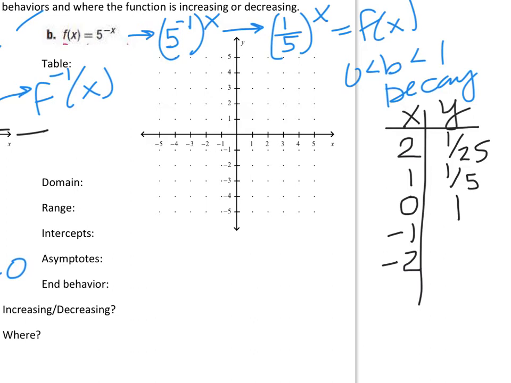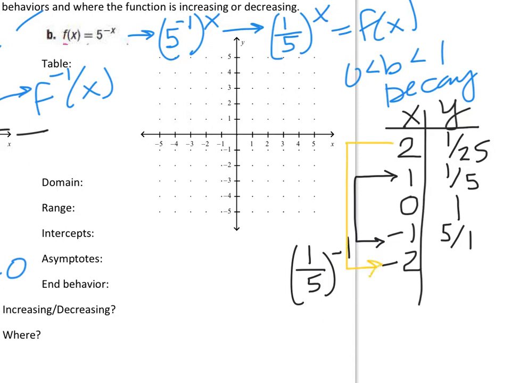And now when I put in a negative 1 exponent, let me do a little bit of work there. I get 1/5 to the negative 1. I'm going to be looking at, well, what was my value with a positive exponent of 1/5? And what I'm going to do is just invert that. So I get 5 over 1. So doing the same thing here with an exponent of 2, there's a relationship between an exponent of 2 and an exponent of negative 2. So I'm just going to invert that as well, and I get a value of 25.